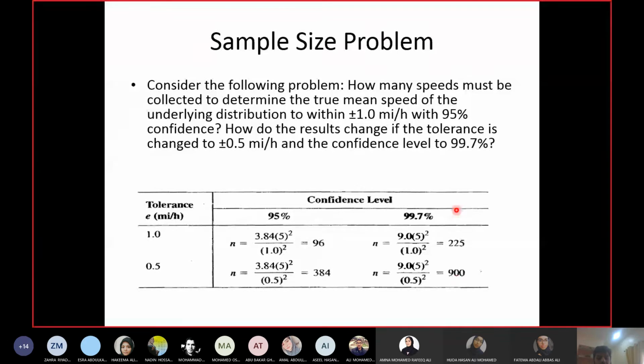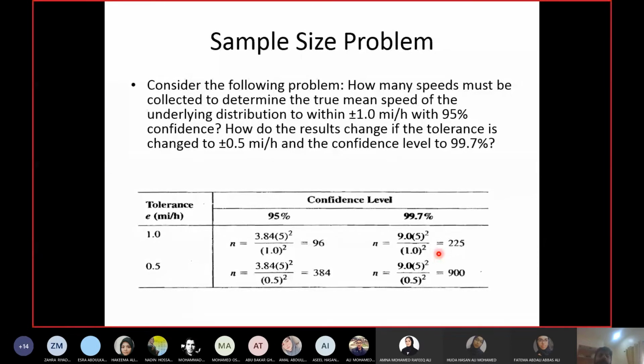Now, a couple of things you can observe here. First of all, how the values are changing. When I increase the confidence level, the values increase. So I should collect more samples if I want to cover a larger population of the drivers, which makes sense, right? You want to cover more proportion of drivers, you take more samples.